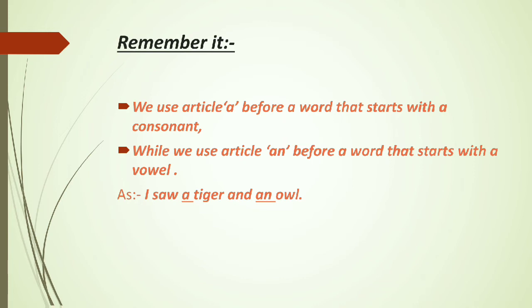Let's see some examples. I saw a tiger and an owl. Here a is used before tiger. Tiger starts with a consonant, so we use a. The next is an, and we use it before owl. O is a vowel. So we use a before a consonant and an before a vowel.